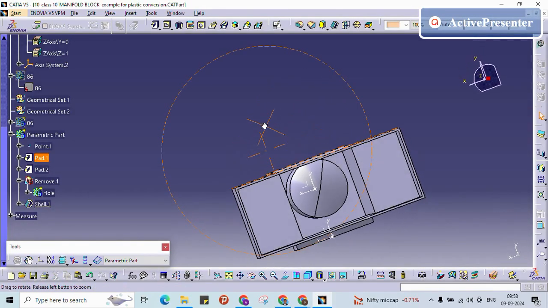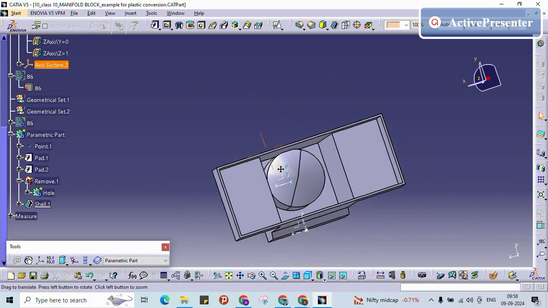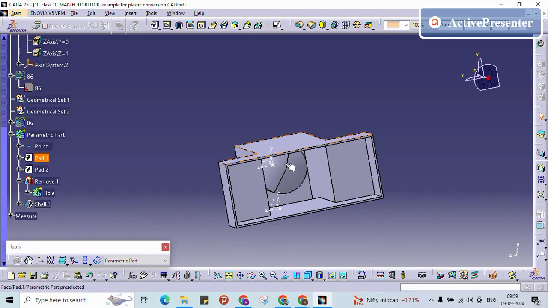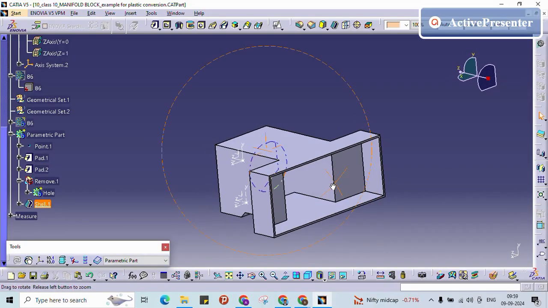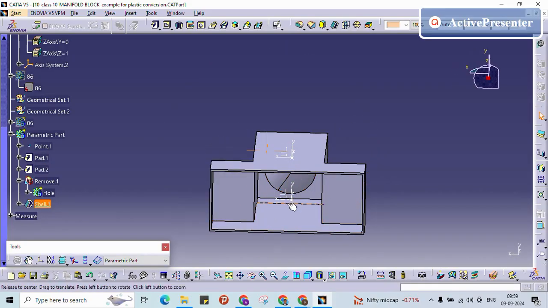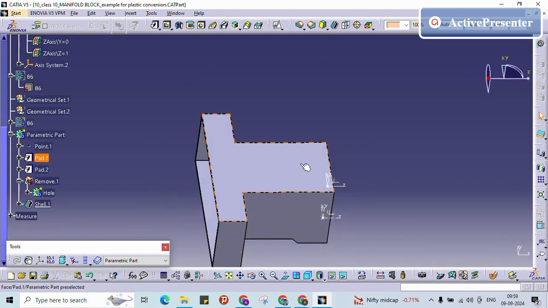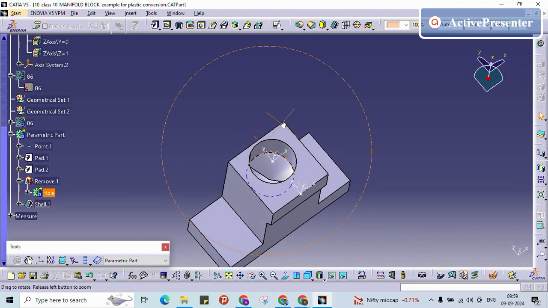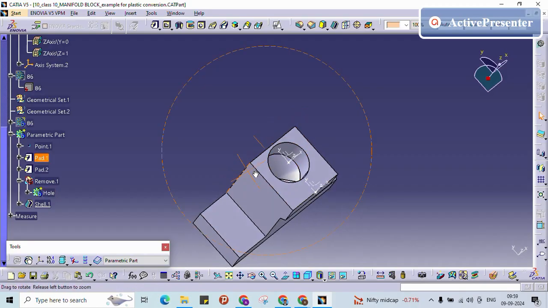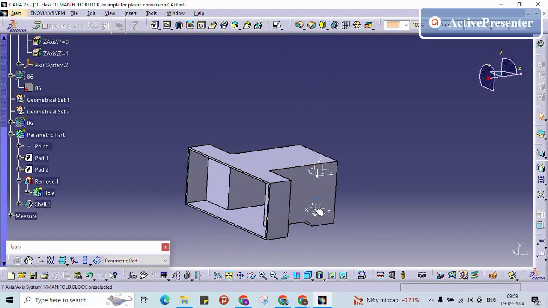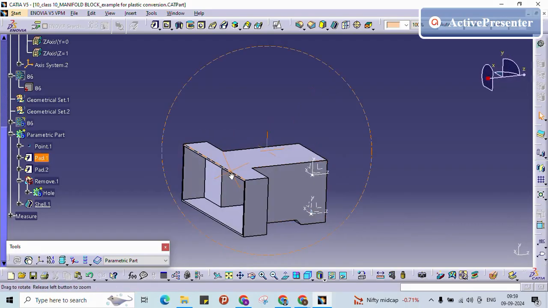It depends upon your part functionality. If you see here, if I have core and cavity in this direction, I can remove the part in this direction, right? But we have not given any draft for this part, right? So we need to provide some draft for removing the part.